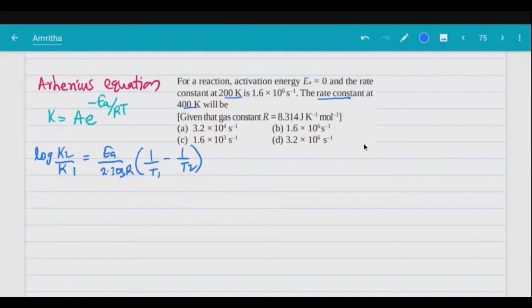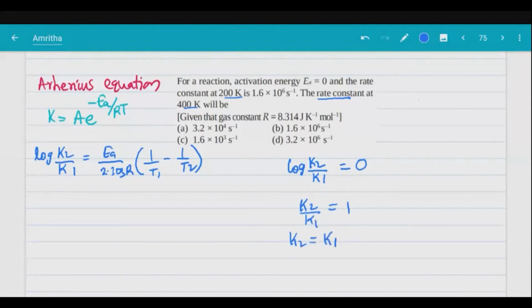In general, the Arrhenius equation is k equal to A into e power minus Ea by RT. We integrate between the limits k1 to k2, T1 to T2. Now activation energy is 0. How do we proceed now? See, log k2 by k1, very simple calculation. Ea is 0. 0 into anything is 0. So k2 by k1 is how much? Log 1, right? k2 by k1 is 1. So k2 is equal to k1.